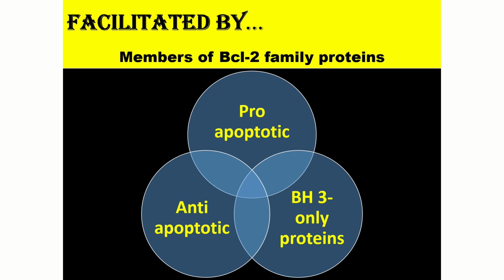These proteins only have a small BH3 domain and they inhibit or promote apoptosis through indirect mechanism. Okay, they either inhibit anti-apoptotic members or stimulate pro-apoptotic BCL2 members. Examples are BID, BAD, BIM, etc. All these three fall under the broad subhead of BCL2 family protein.